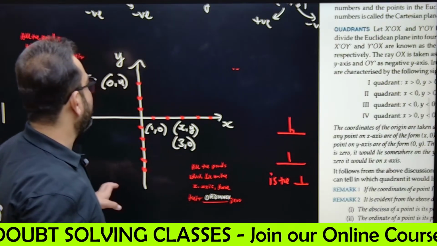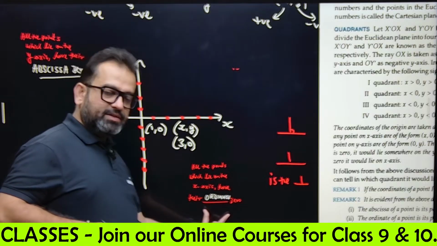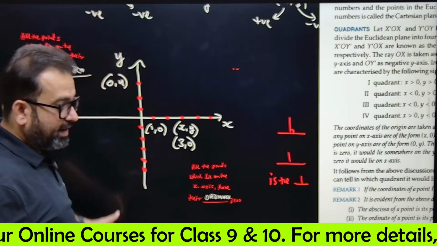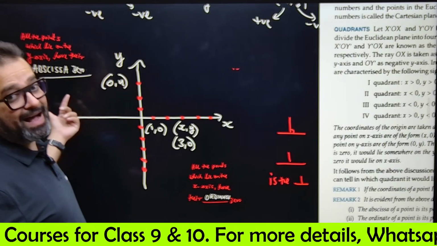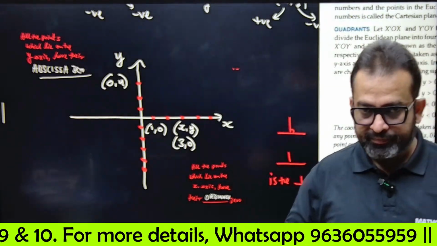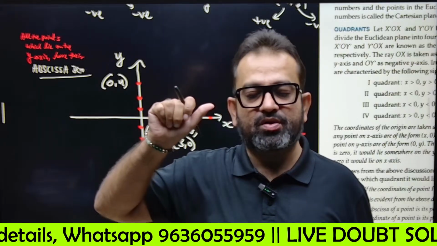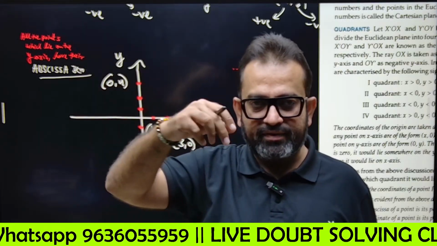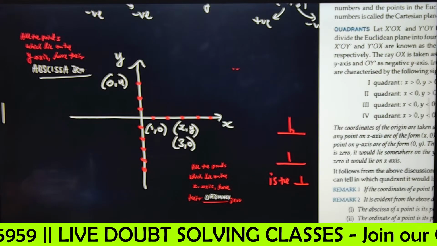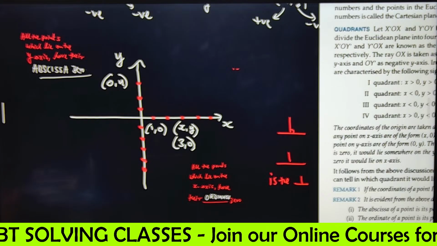So you have to draw this diagram and write that all the points which lie on the x-axis have their ordinate 0. Ordinate means y coordinate. And all the points which lie on the y-axis will have their x coordinate, that is abscissa, 0. Write it down fast and we'll move forward. Points on the y-axis will have their x coordinate 0. Points on the x-axis will have their y coordinate 0. Copy.